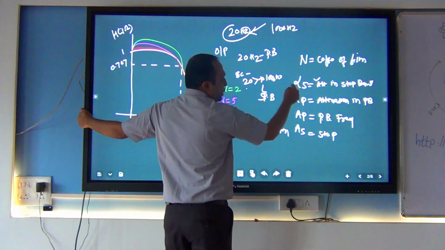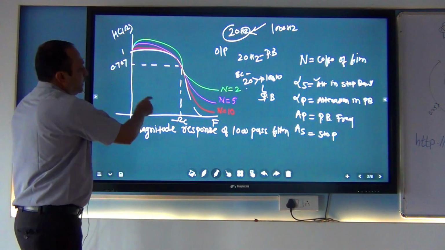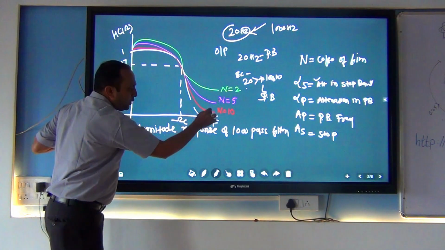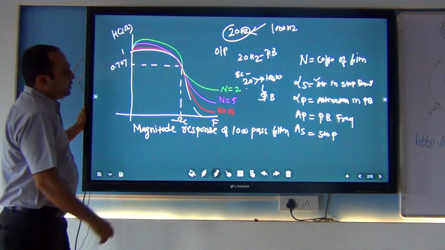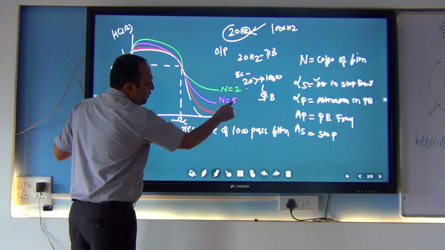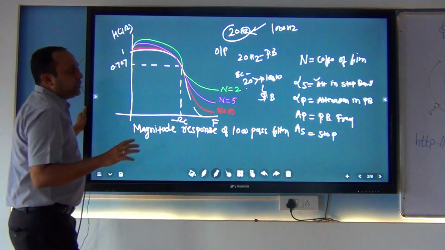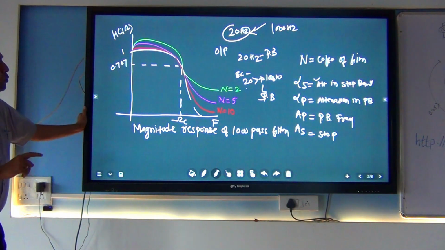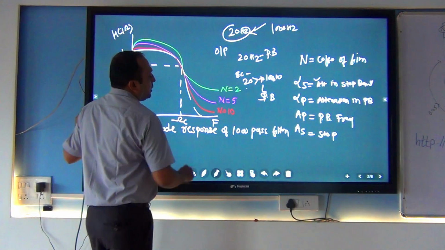And these are the attenuation points. If you look at this whole diagram, when n, the order, is higher, then the response is very close to the ideal frequency response. If you reduce the value of n, it moves away from the ideal. So it is expected that your value of n should be higher when you want a result close to the ideal filter. That is called your n value.